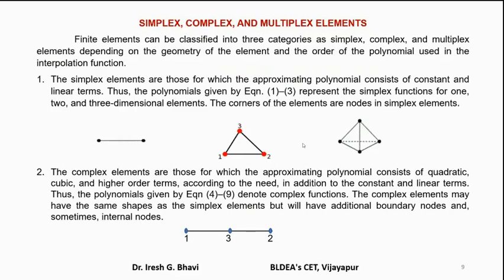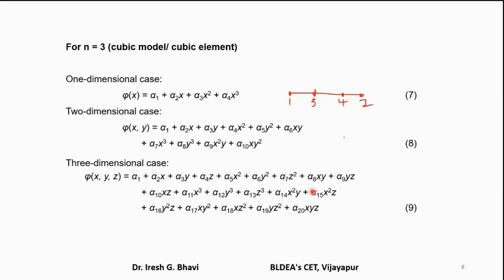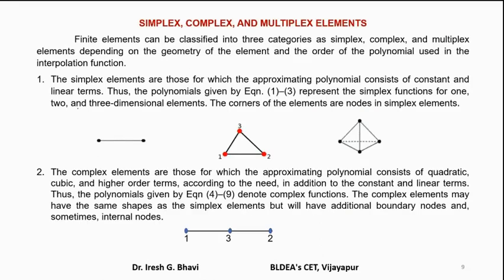That is linear bar element, linear triangular element, and linear tetrahedron elements given by equations 1, 2, and 3. See here, given by these equations 1, 2, and 3, their linear displacement models are assumed. Then these types of elements are called linear elements or simplex elements.